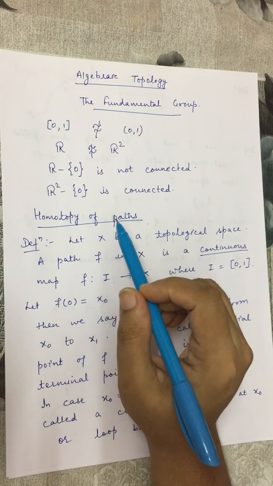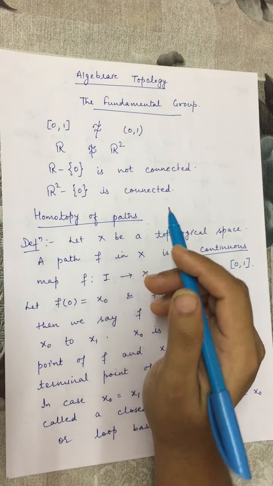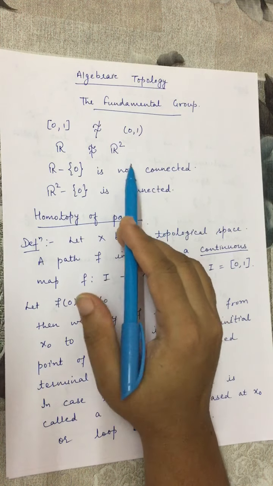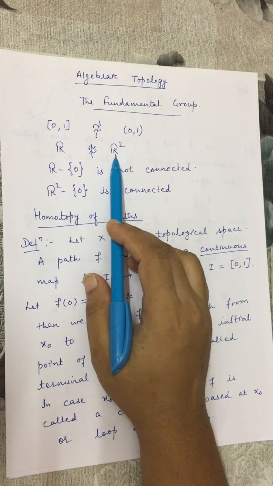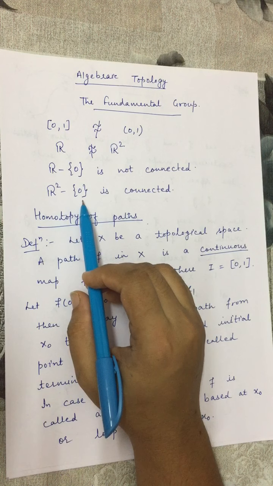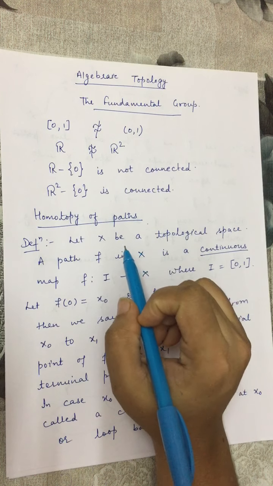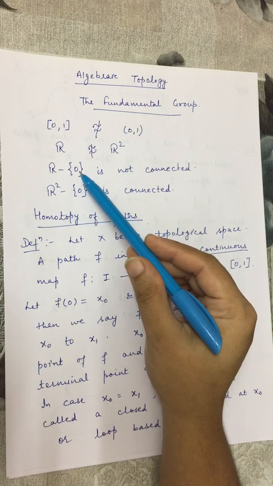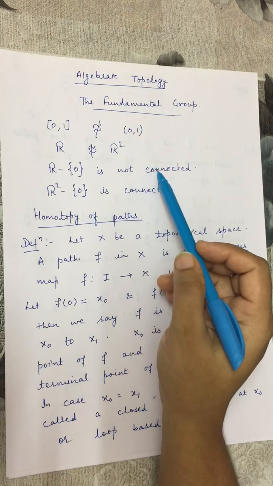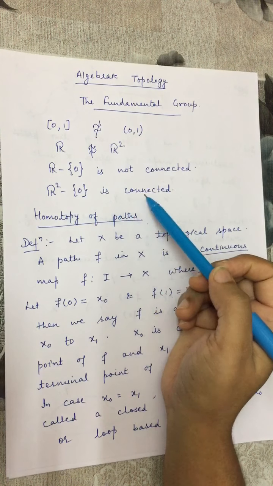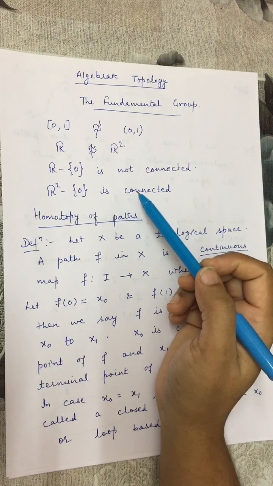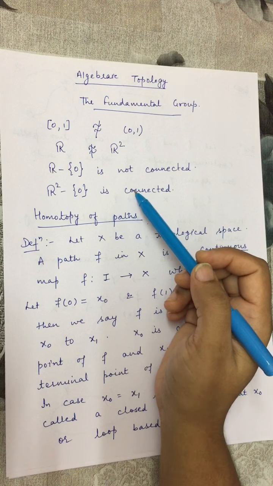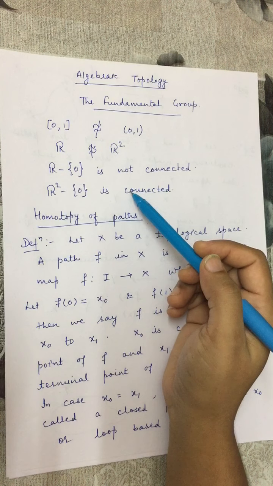Removing a point from R leaves a disconnected space. But if we remove a point from R2, that is still a connected space. So since R minus 0 is disconnected and R2 minus 0 is connected, we can say that R and R2 cannot be homeomorphic to each other.